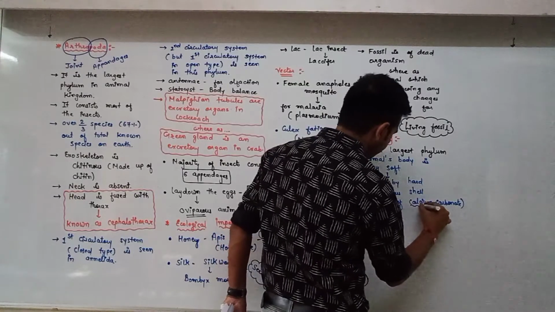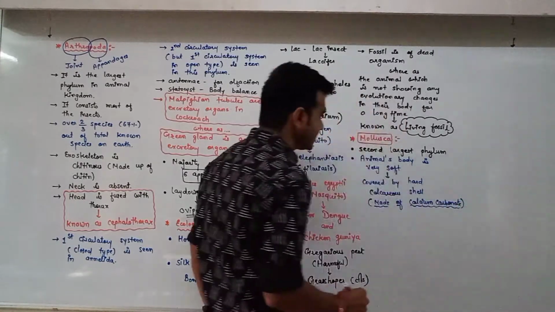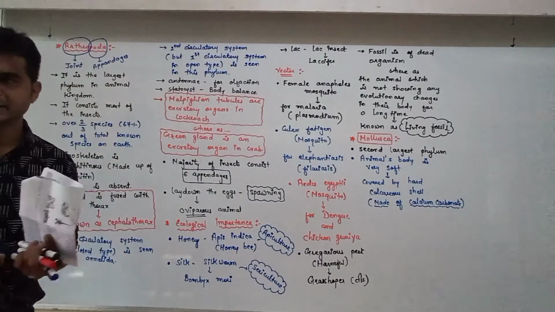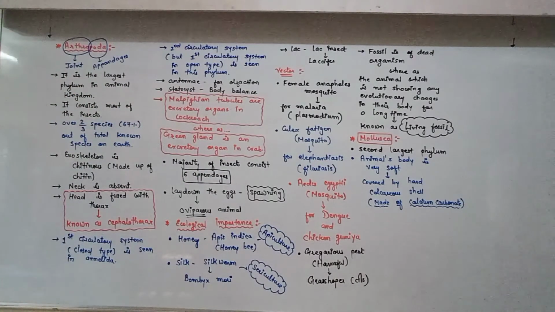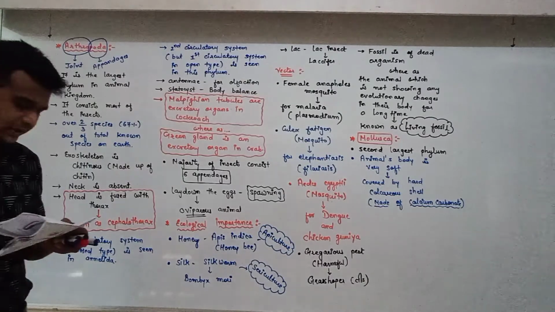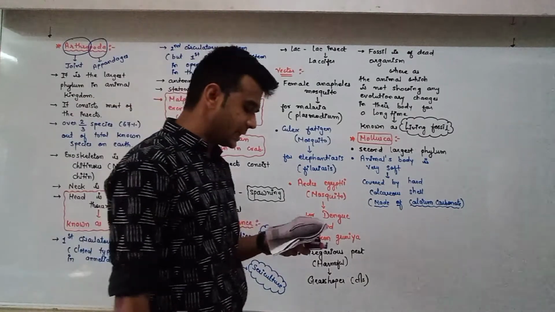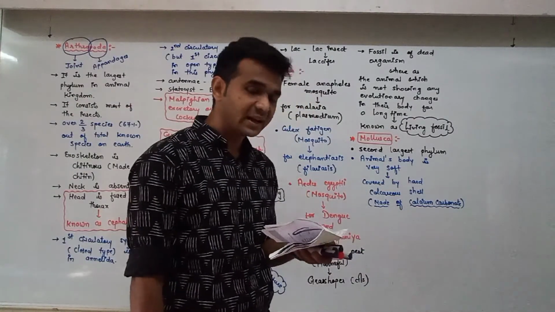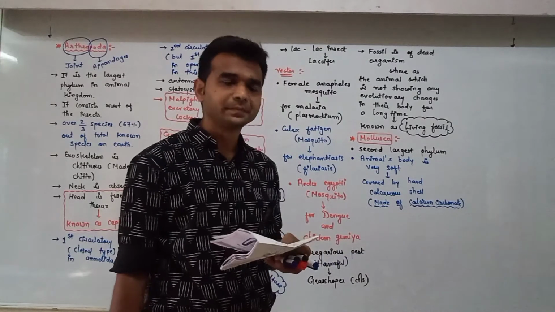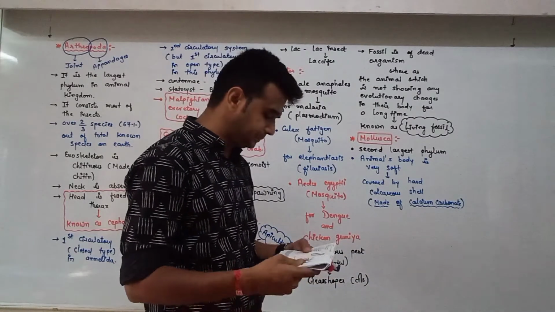Okay, very hard covering is there, made of calcium carbonate. So here most of the organs, the animal's body is soft. Body is covered by calcareous shell made up of calcium carbonate,